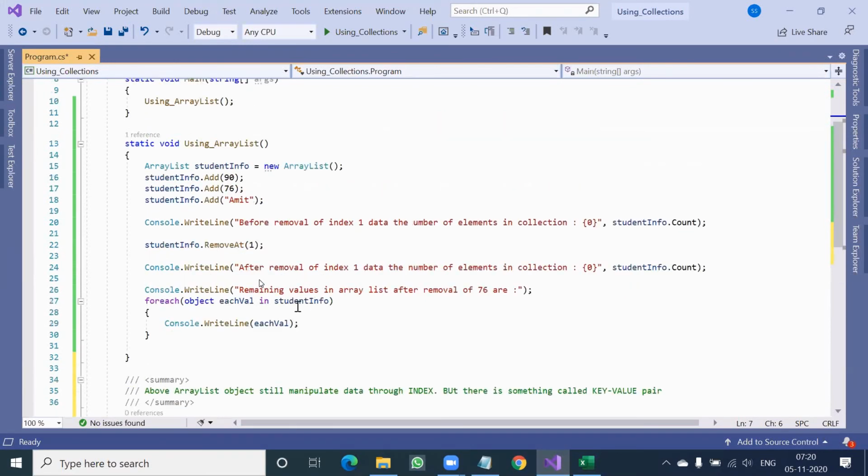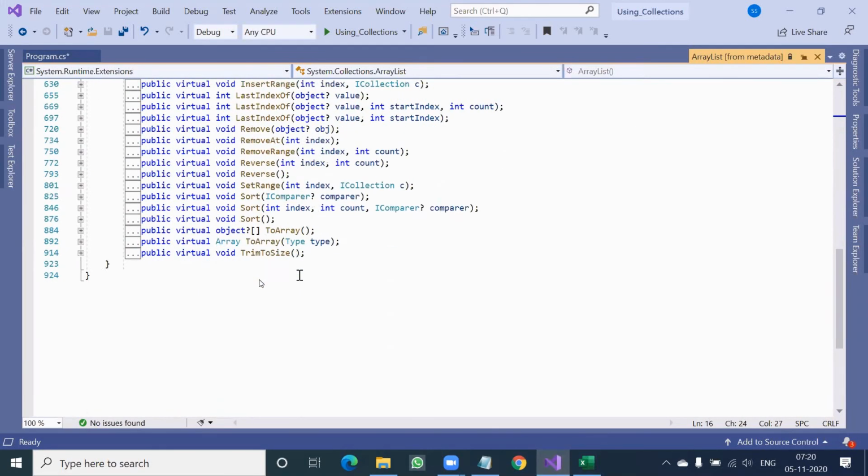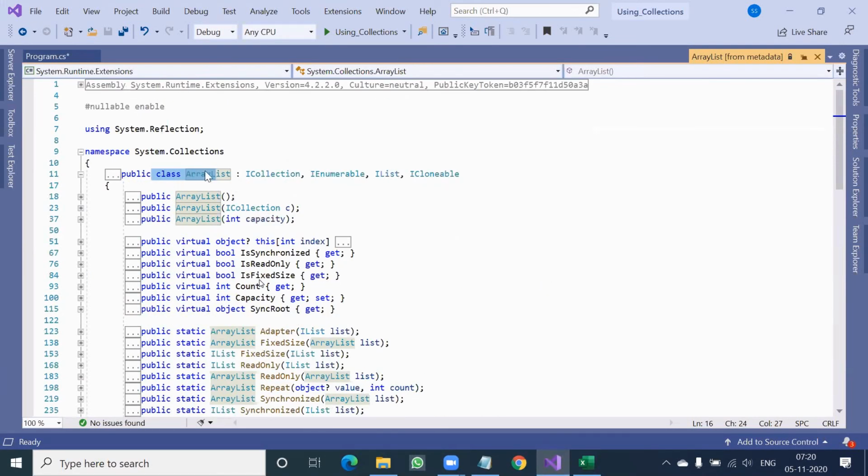So if you press F10, go to array list and press F12. F12 means go to definition. So if you come to F12, can you see? It's a class actually. Who did it? We didn't type these things. It has been offered by Microsoft. Okay. So various interfaces have been implemented in this. Now you will not be surprised by seeing these interfaces implemented. Easily you should understand what they might have thought so that they implemented these interfaces.